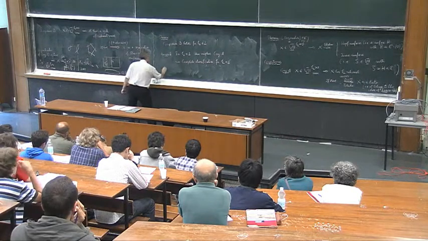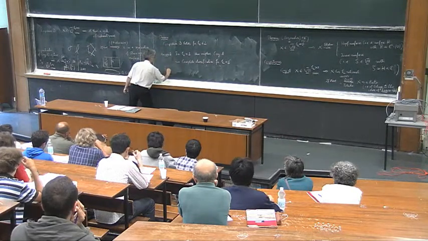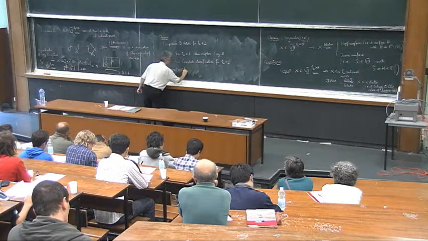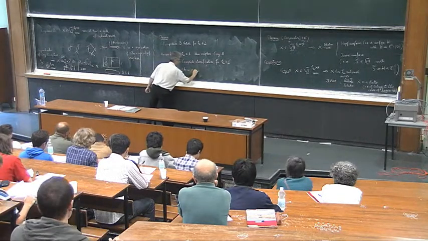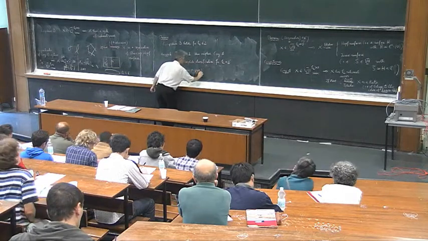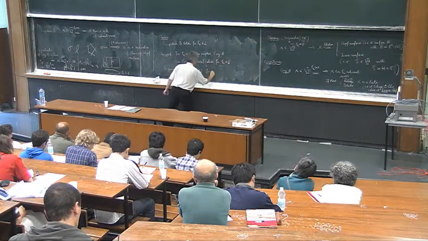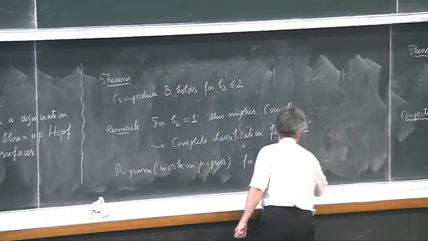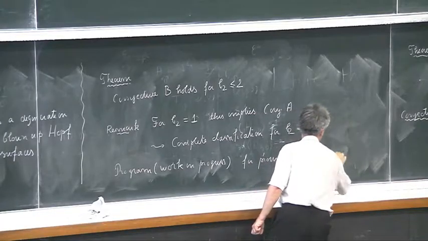And we have here a program, which should be announced as work in progress, for proving conjecture B in general.